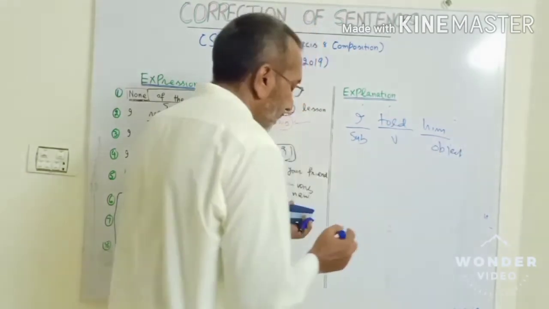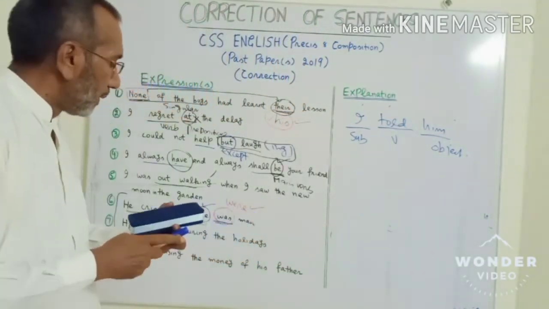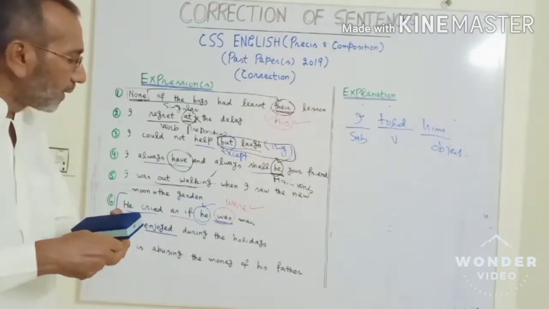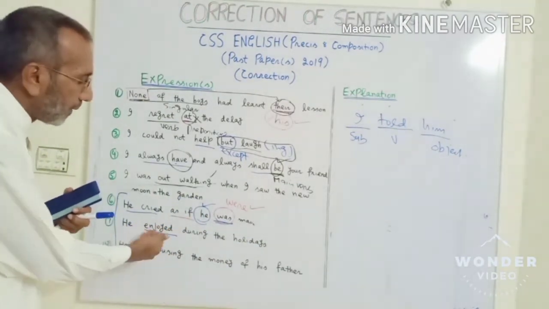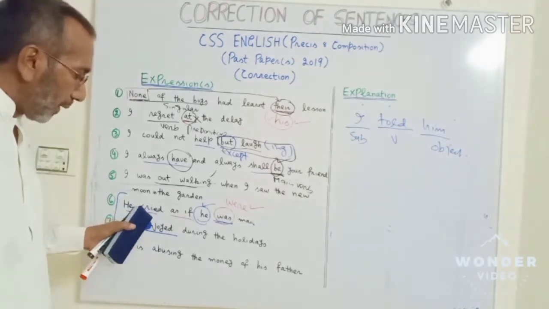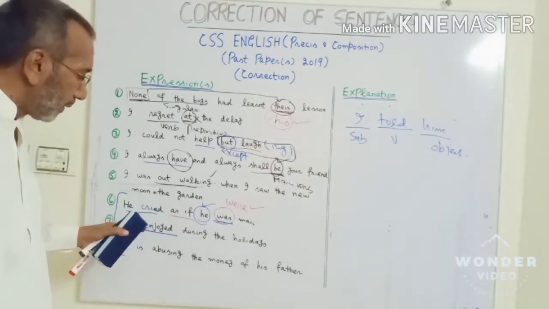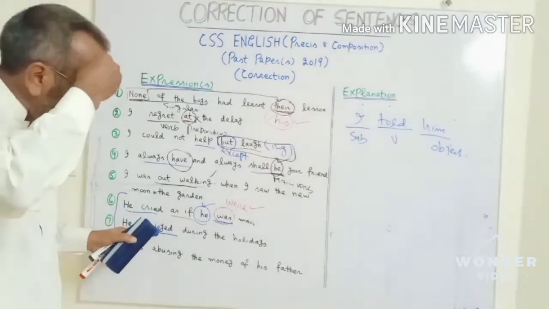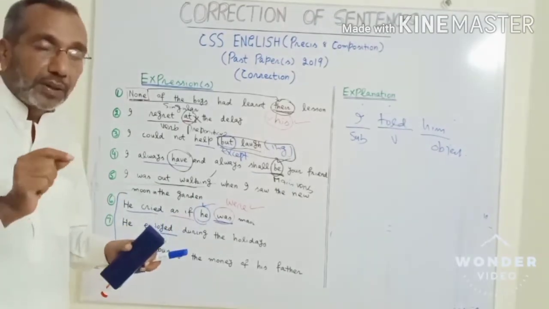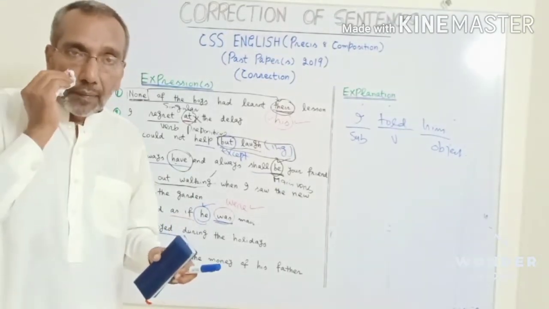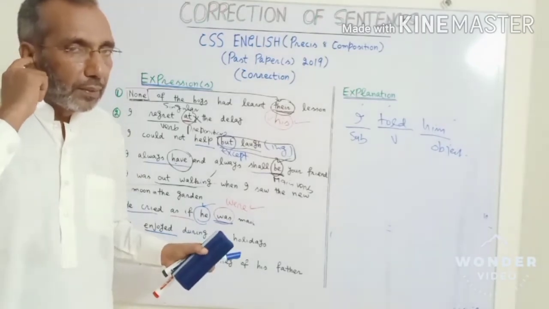Clear? I told him, I informed him. But in some situations, there are some verbs. Suppose in this case, he enjoyed. Actually, with the word enjoy, do you think there should be an object or not? Some sort of object is required in this case.